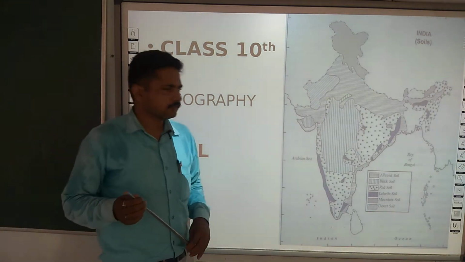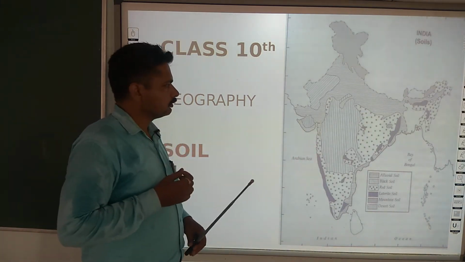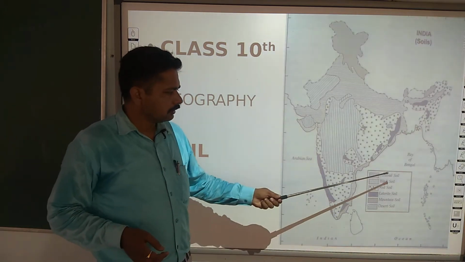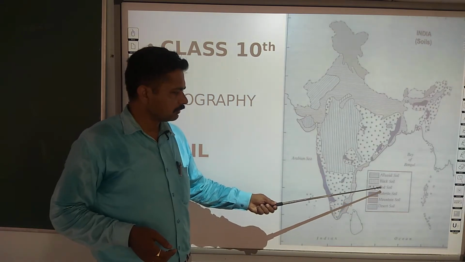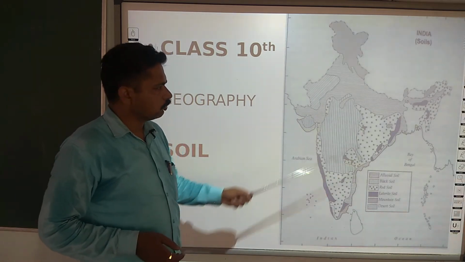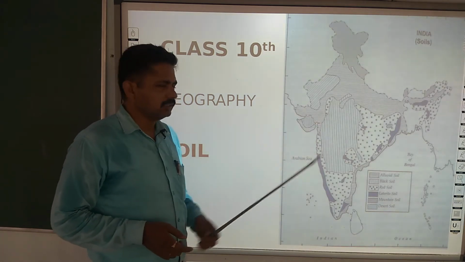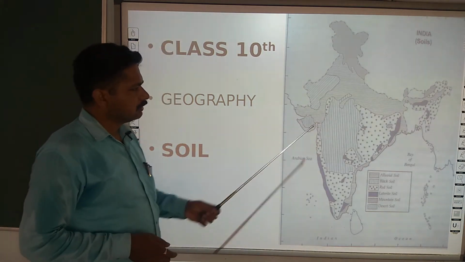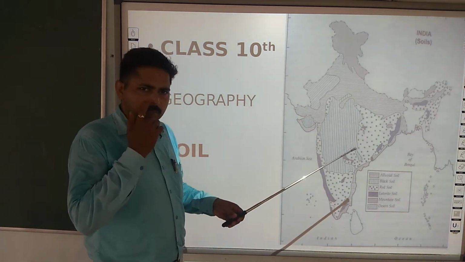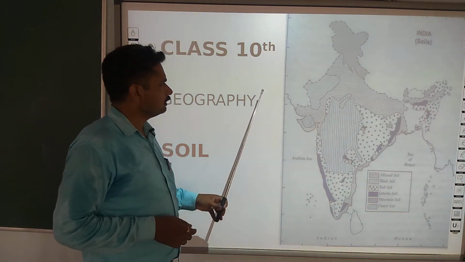Dear students, here you find the map that has been given in your book, which classifies various types of soils found in India, like alluvial soil, black soil, red soil, laterite soil, mountain soil and desert soil. Also, the location of all these types of soils can be seen in the map, and certainly it is very important for your board examination. Certainly one map from this particular map comes in your board examination.